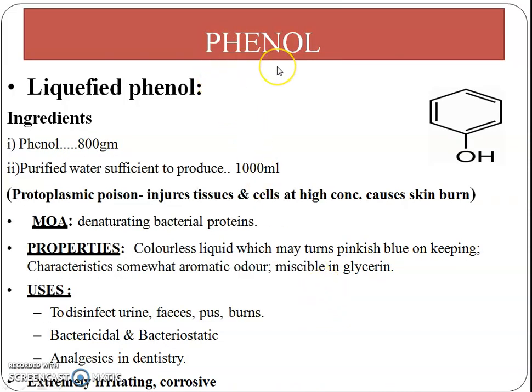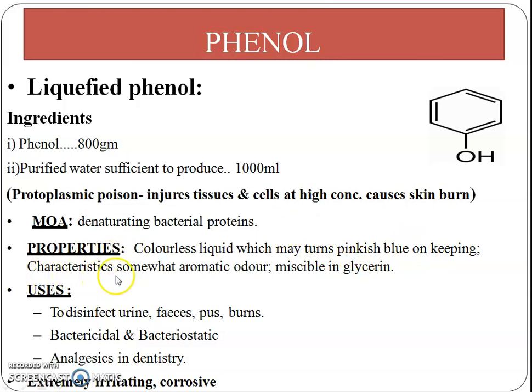The first drug is phenol. It is also called liquefied phenol. This is the structure of phenol. Liquefied phenol can be prepared by dissolving 800 gram of phenol in purified water to produce 1000 ml. It acts by denaturing bacterial protein. Properties: it is a colorless liquid and it may turn pinkish blue on standing.